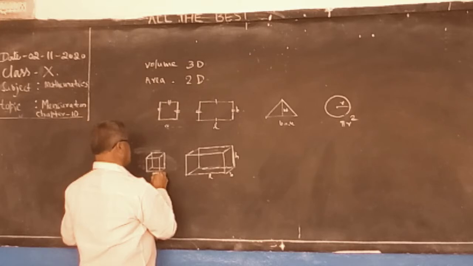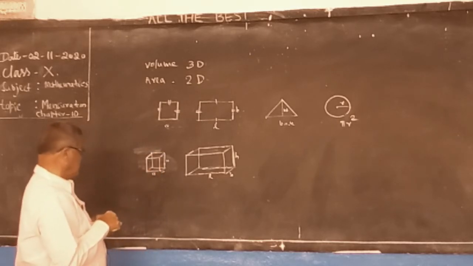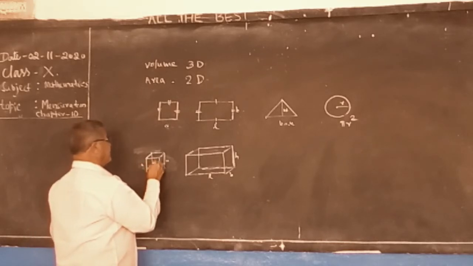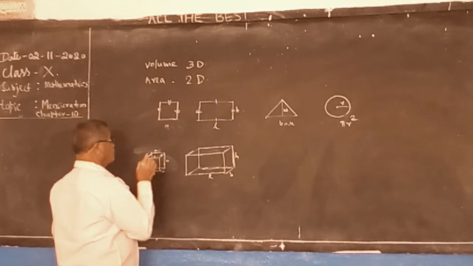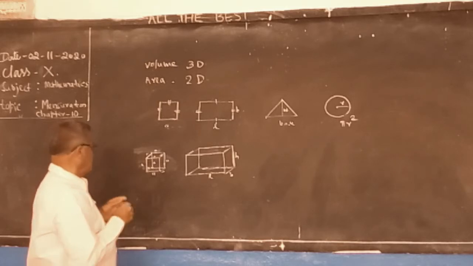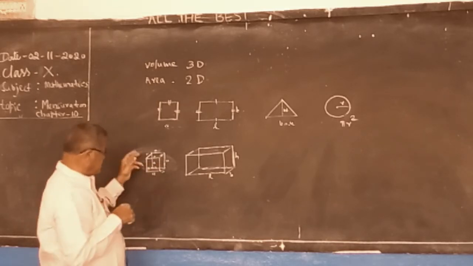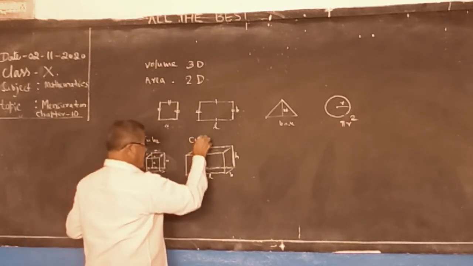So this is side A, side A, side A, all A's. This is a cube, and this is a cuboid.